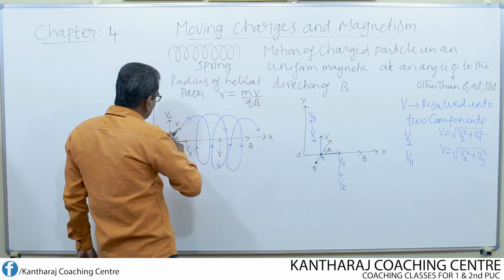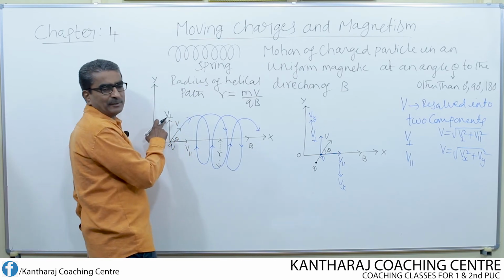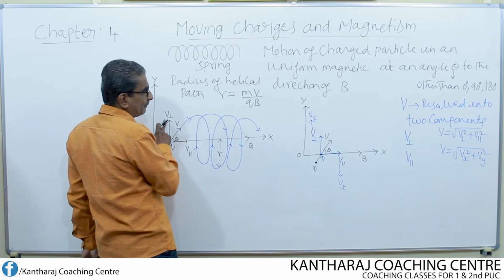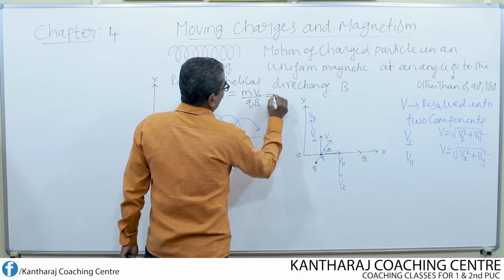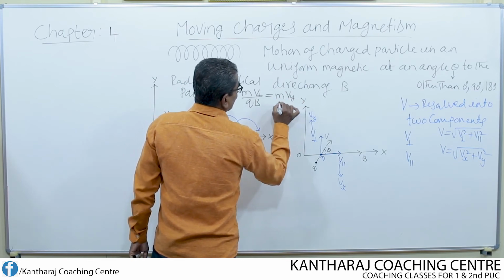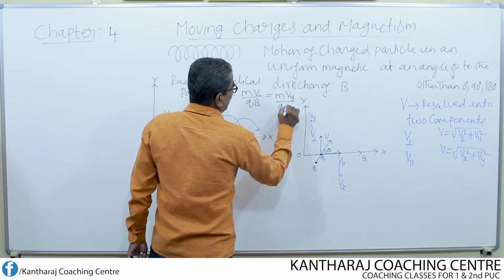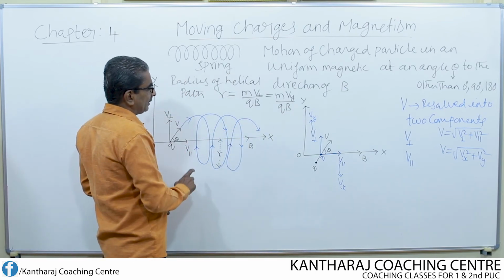I am measuring the radius along which axis? Y axis. Therefore, along the y axis which component is existing? Perpendicular component. Therefore, I write this as v perpendicular, or this can also be written as m into the y component of velocity divided by qB. So this is nothing but the radius of the helical path.